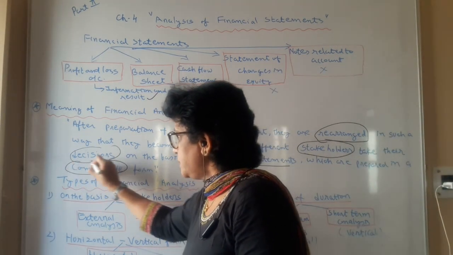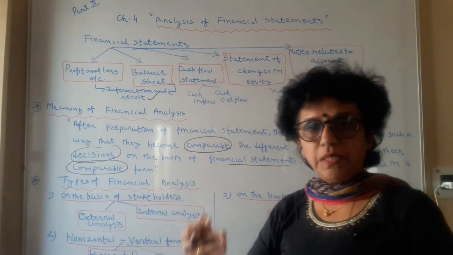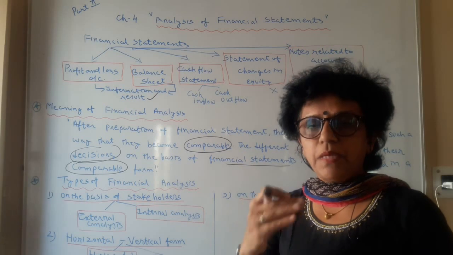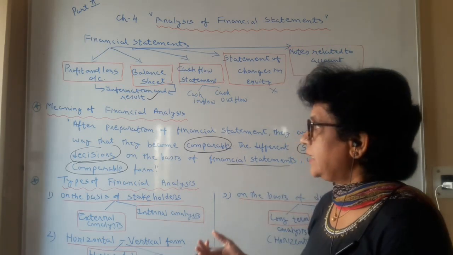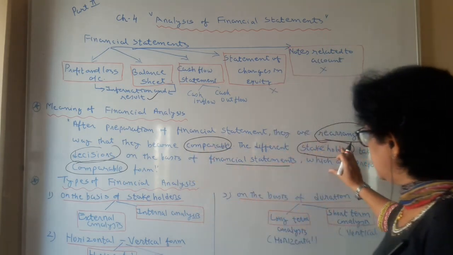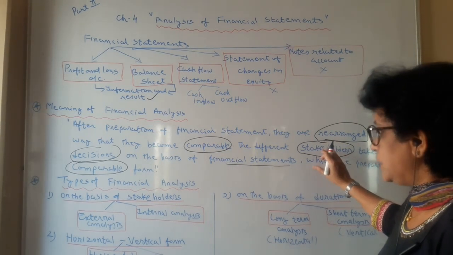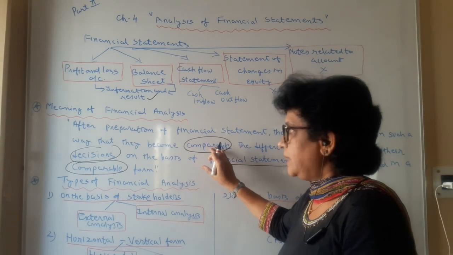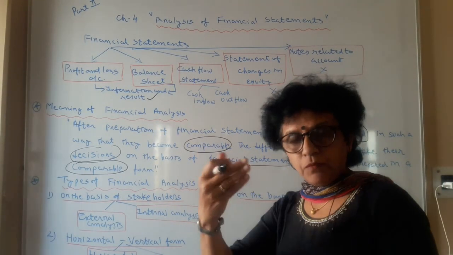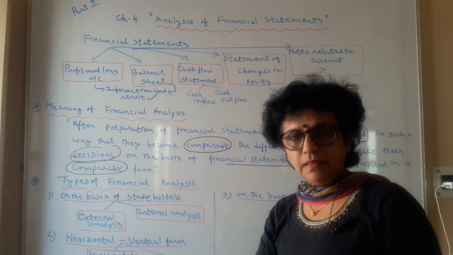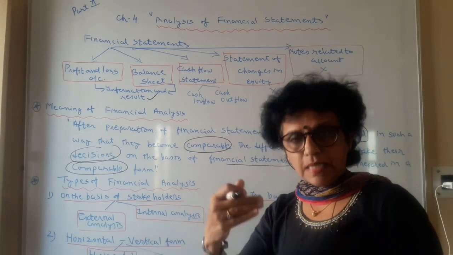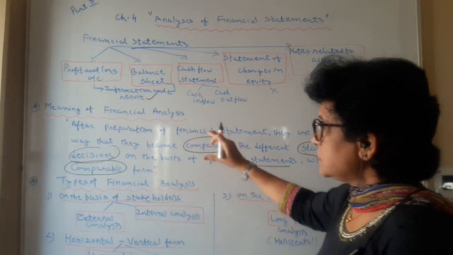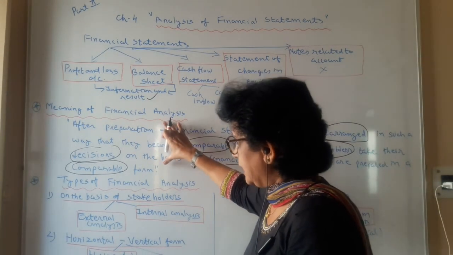This helps them to study, interpret, and conclude some analysis, some decisions, and based on that the decisions can be taken. So stakeholders are using financial analysis, they are doing financial analysis. It can be done with the help of comparable statements you prepare with the previous year and the current year, with the past many years and the current year, and you can do the comparison. So this is about your financial analysis.